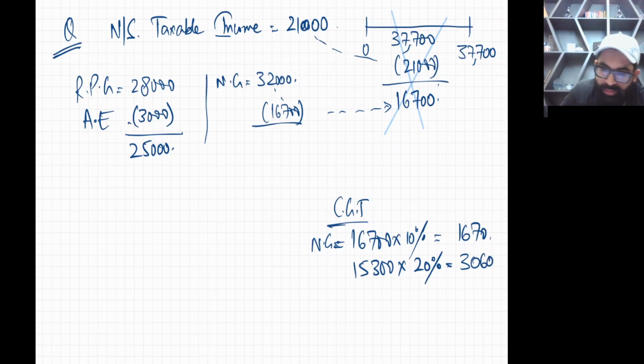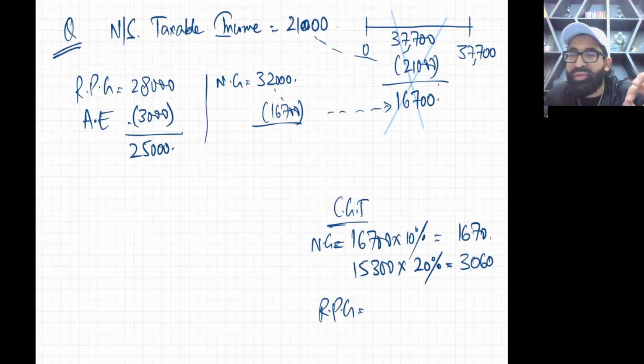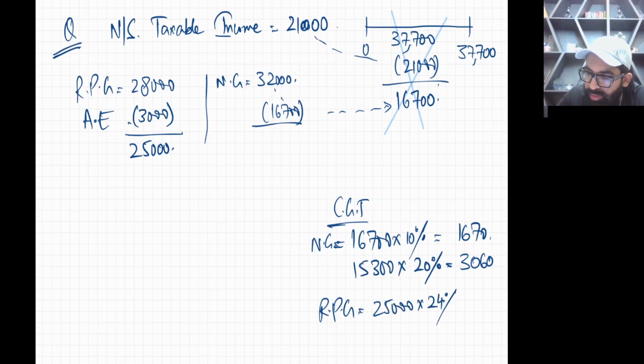Okay. Next thing is RPG. So RPG is 25,000, and as we all know, the first band is totally consumed. So whatever RPG is there, it will straight away go in the second band. RPG's second band tax rate is 24%, which is 6,000.